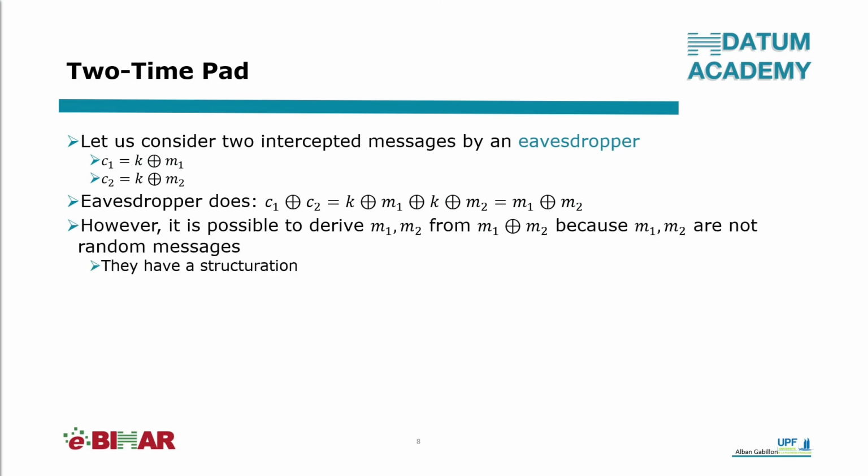And it is possible to derive M1 and M2 from M1 XORed with M2, because M1 and M2 are not random messages. They have a certain structure, and from this structure we can deduce M1 and M2.